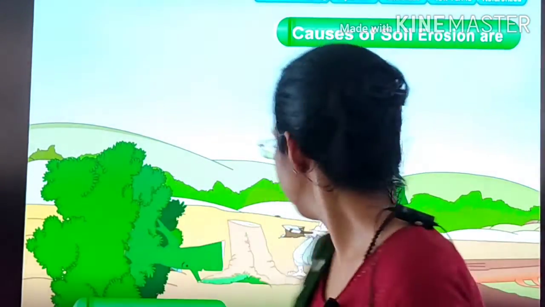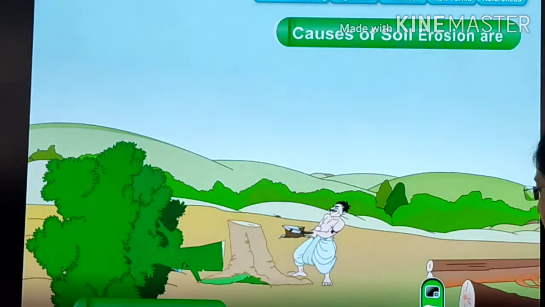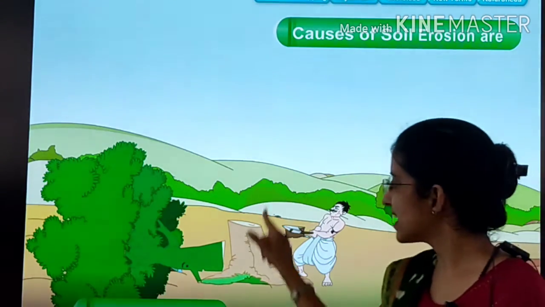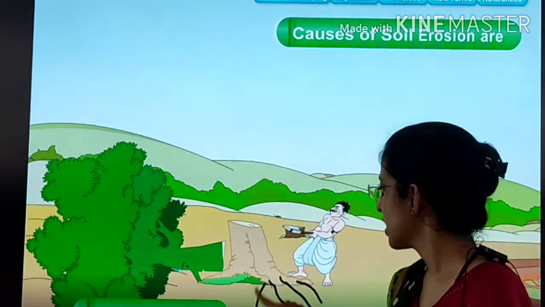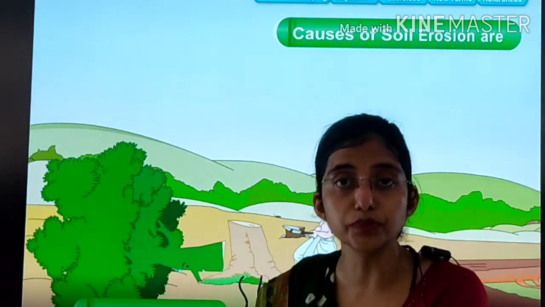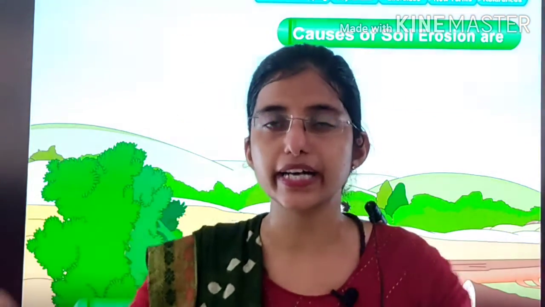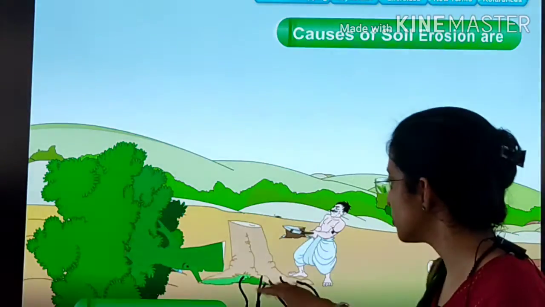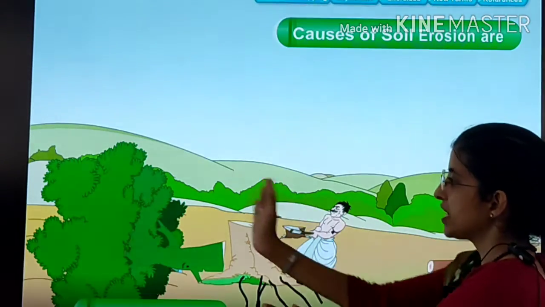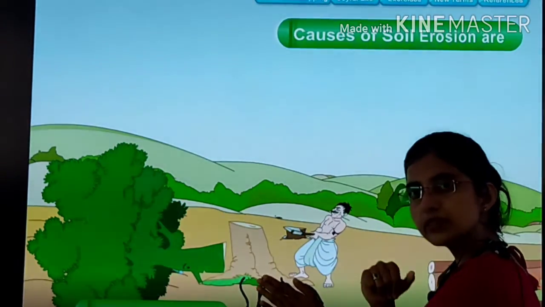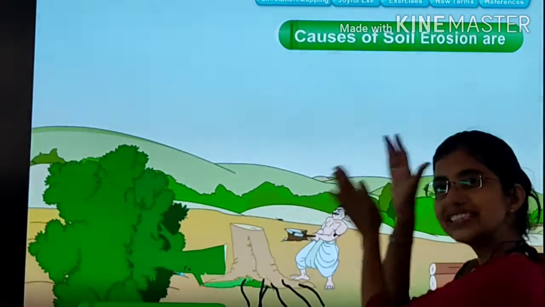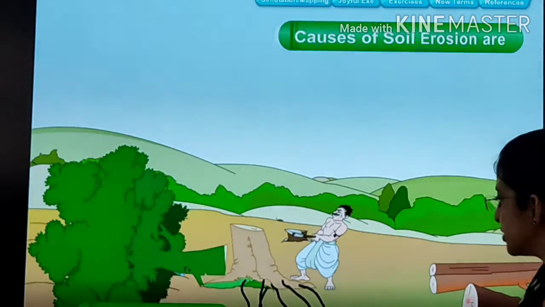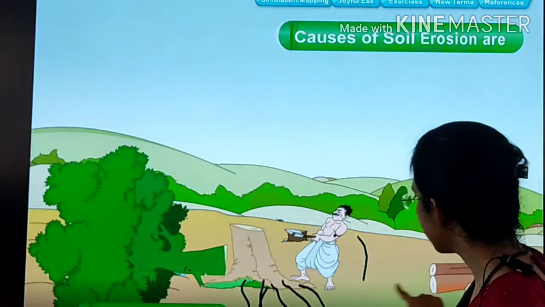See children, here there is a tree, so what is here? Here there are roots, and what do these roots do? ये जो roots होती है वो soil को पकड़ के रखती है. These roots hold the soil. So when rain comes, when wind blows, the soil does not go away because trees are present here. And if there are many trees,